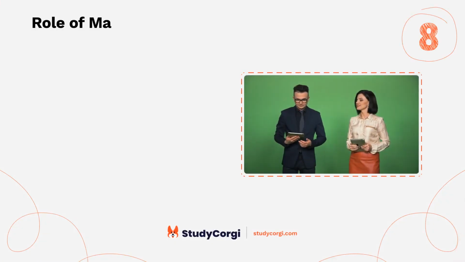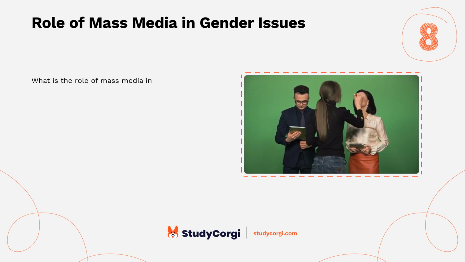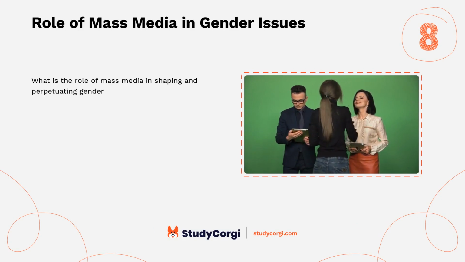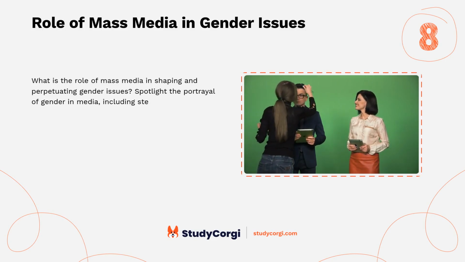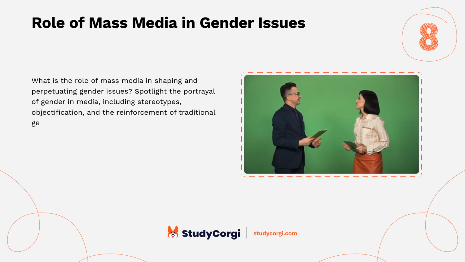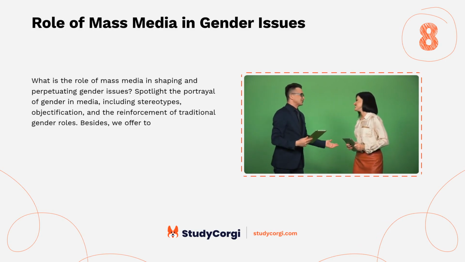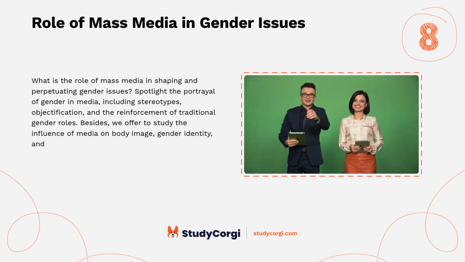Role of mass media in gender issues. What is the role of mass media in shaping and perpetuating gender issues? Spotlight the portrayal of gender in media, including stereotypes, objectification, and the reinforcement of traditional gender roles. Besides, we offer to study the influence of media on body image, gender identity, and societal expectations.